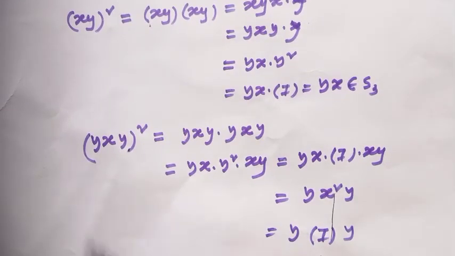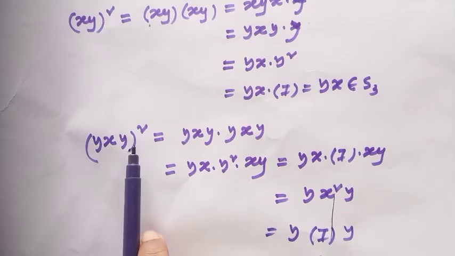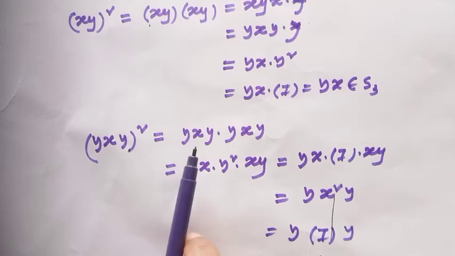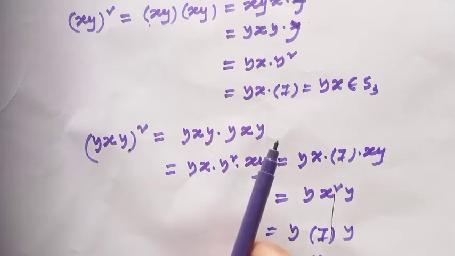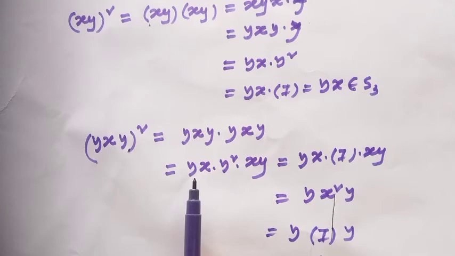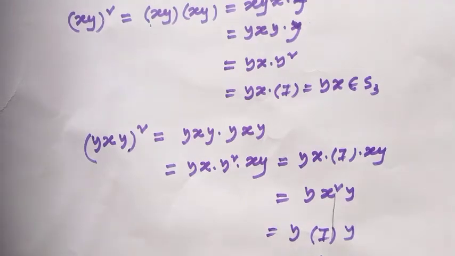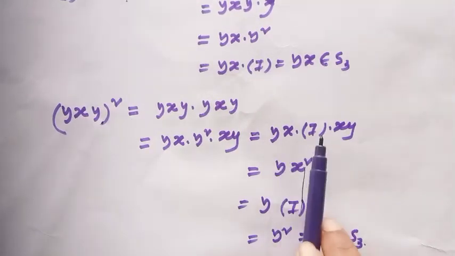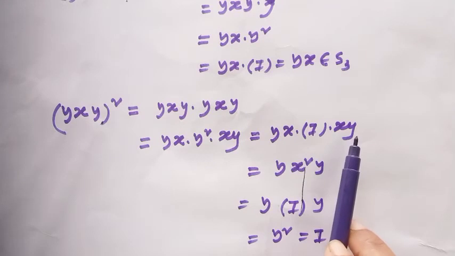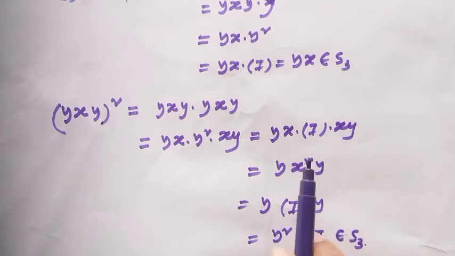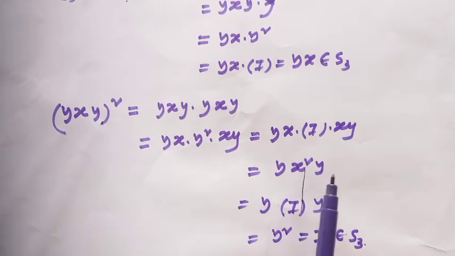If you notice the other relation (yxy) whole square, this is equal to yxy times yxy, which is equal to yx times y square times xy. And you know y square equals identity, then the value will be yx times xy. From this relation, I will get y times x square y.